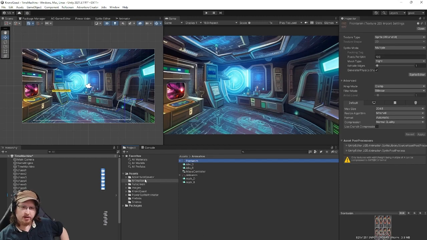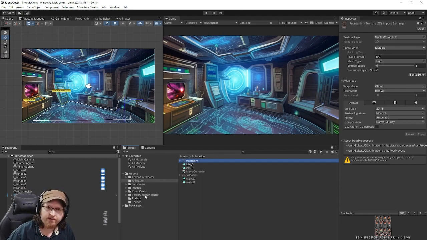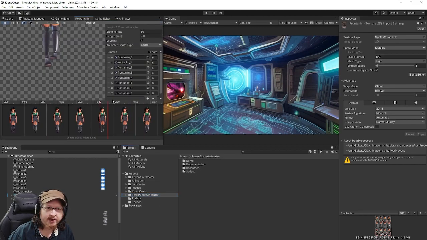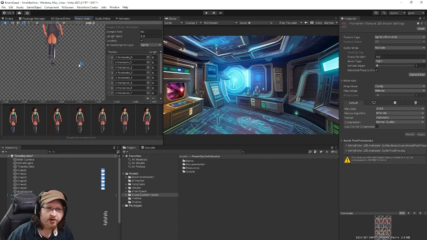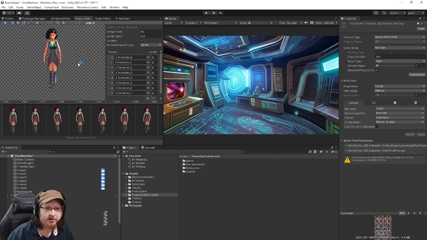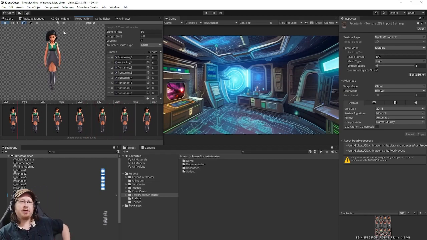Just for completeness' sake, there are a couple of other plugins that I have in here that I haven't mentioned yet. I have Power Sprite Animator. This is a tool by Powerhoof, and it is going to make animating sprites much, much easier than it usually is in Unity.